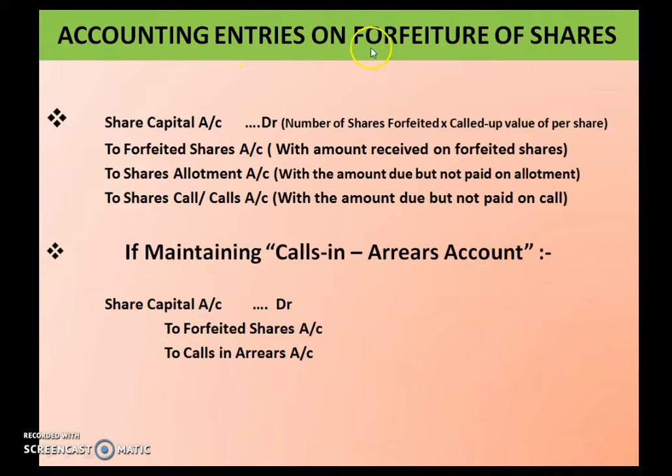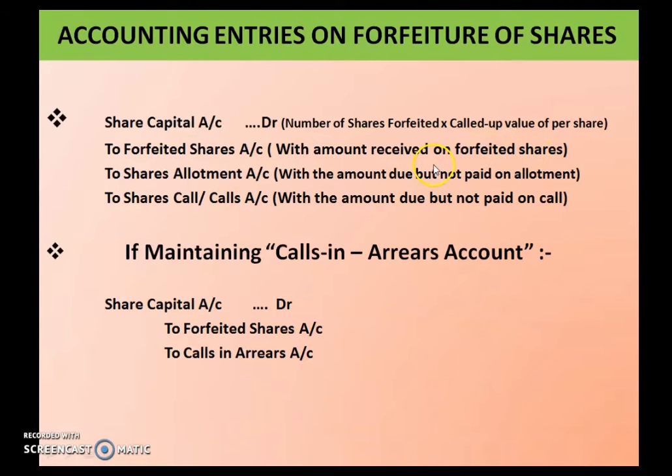Here are the accounting entries on forfeiture of shares. Share capital account debited with the number of shares forfeited into called up value per share. So the shareholder whose shares we are going to forfeit, how many shares he is holding in our company, that is the number of shares forfeited, into called up value per share. So far how many calls we have made, till that what is the share value, you have to multiply it with the number of shares forfeited.